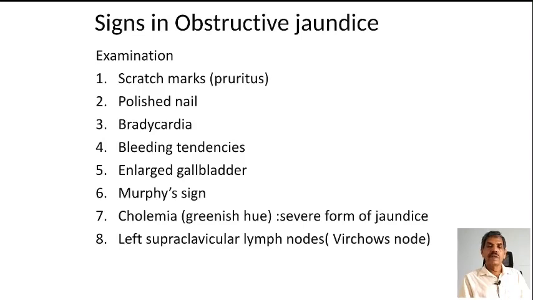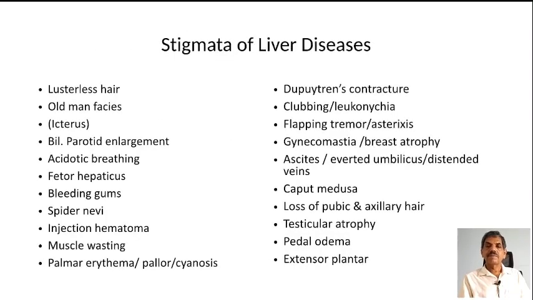In obstructive jaundice, sometimes, especially in malignancy, we get an enlarged gallbladder, and in obstructive cholecystitis there will be a positive Murphy sign. After the Murphy sign, you have to look for cholemia, that is a green hue to the jaundice, and it is always indicative of a severe form of jaundice. Another finding you have to look for is left supraclavicular lymph node enlargement. The Virchow lymph node, when enlarged, is in favor of intra-abdominal malignancy.